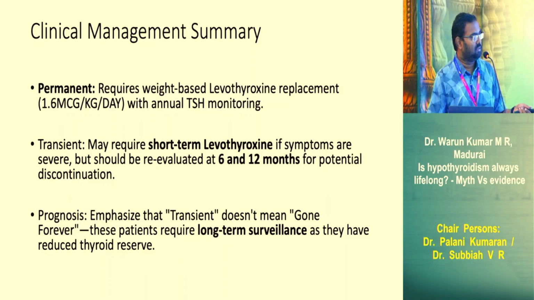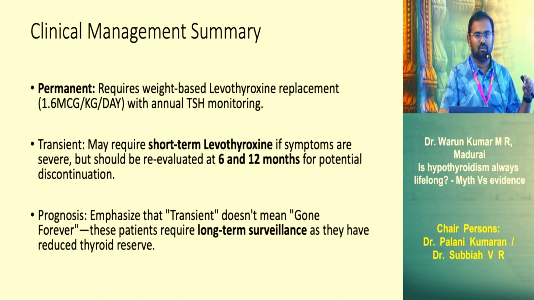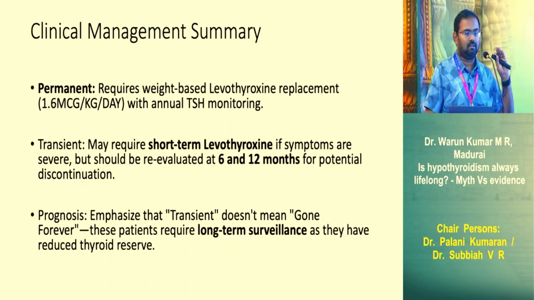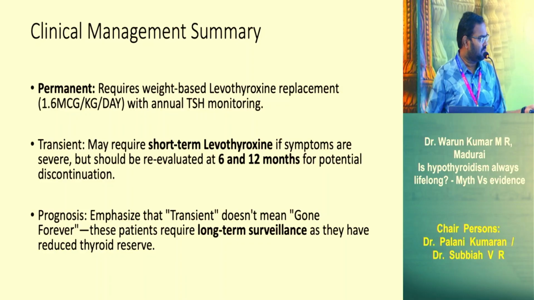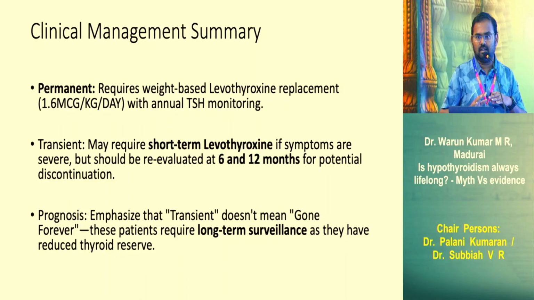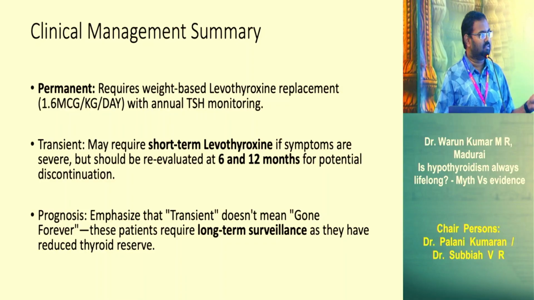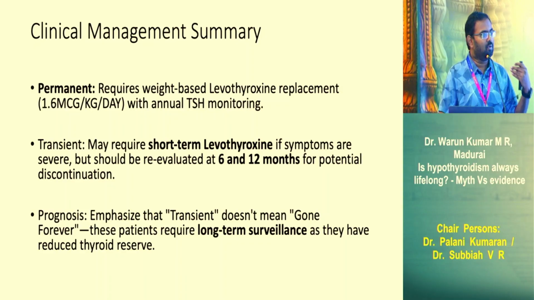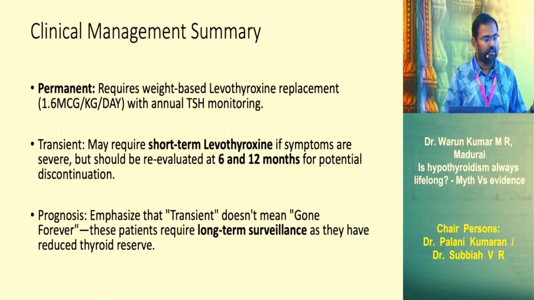So short-term levothyroxine therapy with a smaller dose, not the usual dose of 1.6 microgram per kg, usually between 25 to 50 is the maximum dose we give for a transient hypothyroidism in adults. Prognosis: if they have transient disease, that does not mean the thyroid will go off. It means there is a phase where you can have euthyroidism, and then it can have a phase where you can have a rebound hypothyroidism. That is why you are supposed to do thyroid function every 3 to 6 months after stopping the